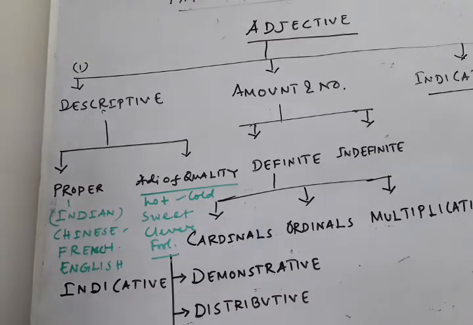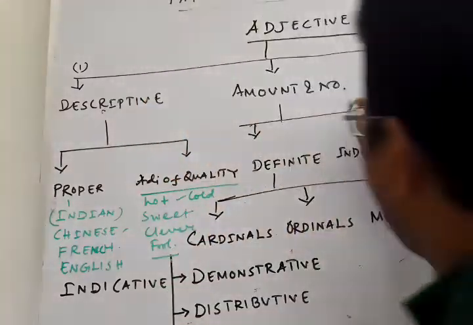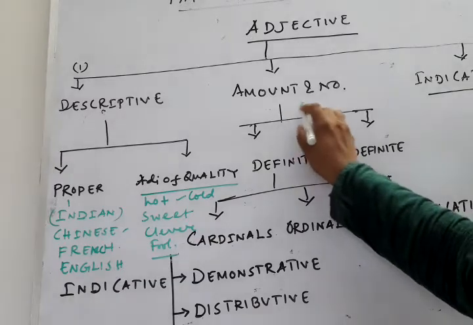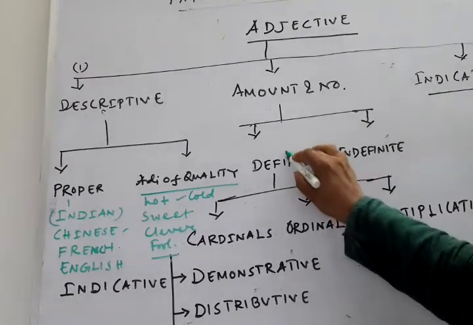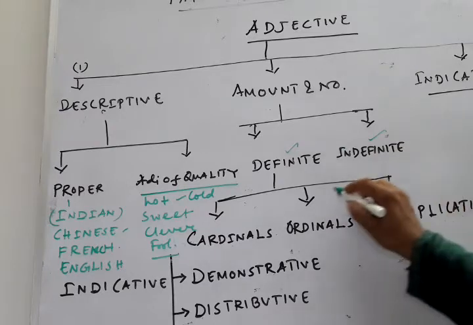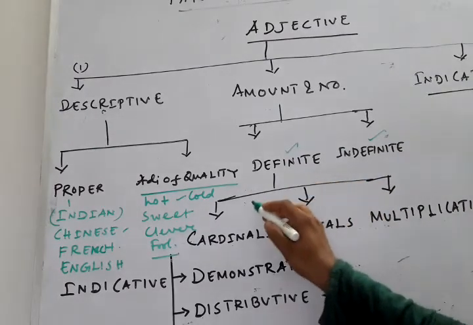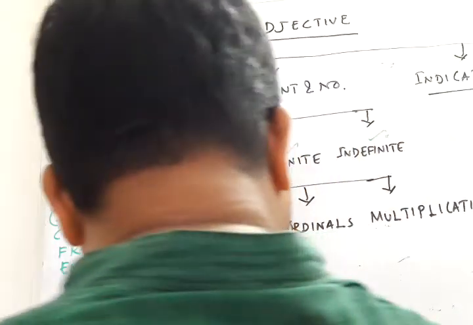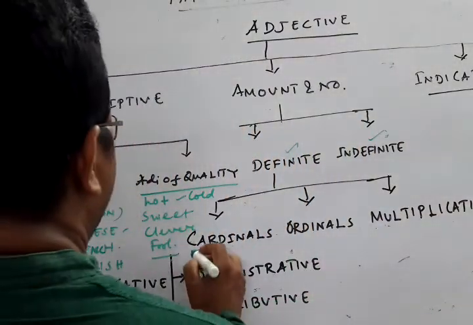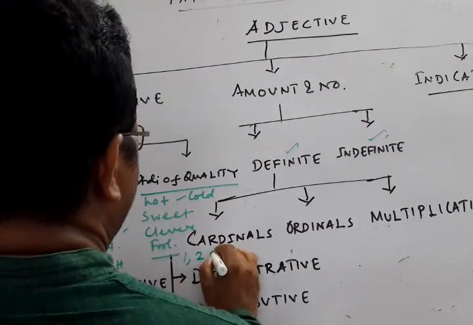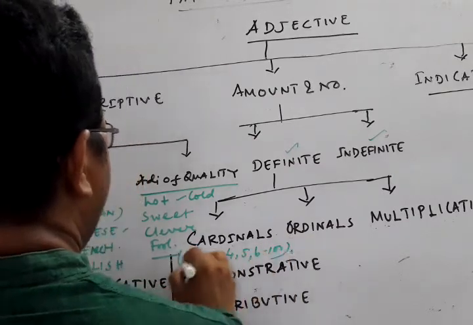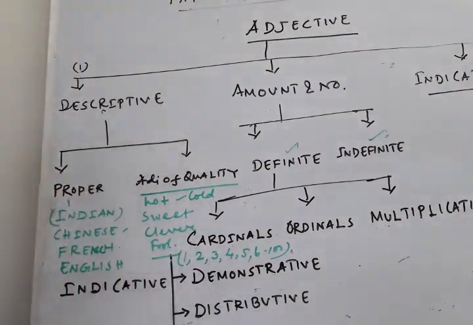Next comes amount or number. Here we classify amount and number into two parts: one is definite and the other is indefinite. We further classify definite into three parts. Number one, cardinal. What are the cardinal numbers? You know cardinal numbers: 1, 2, 3, 4, 5, 6 up to 100. These digits, this number system, is called cardinal number.